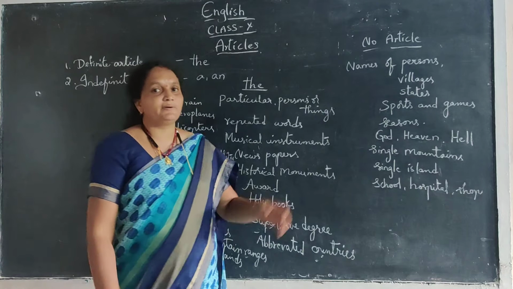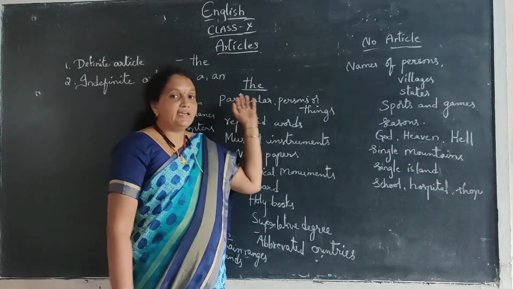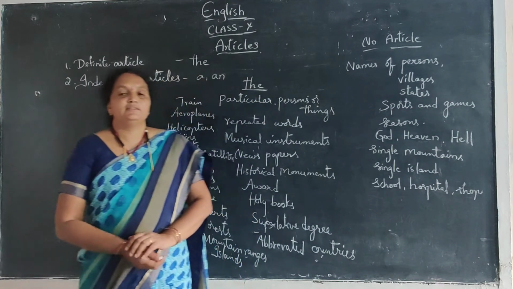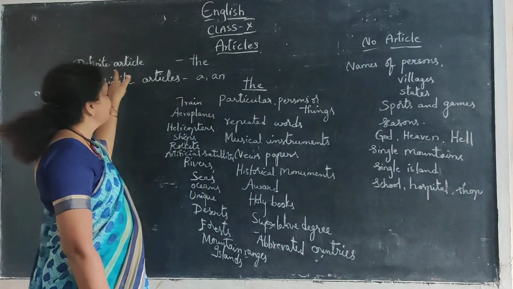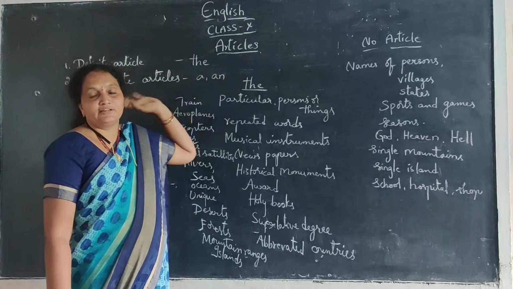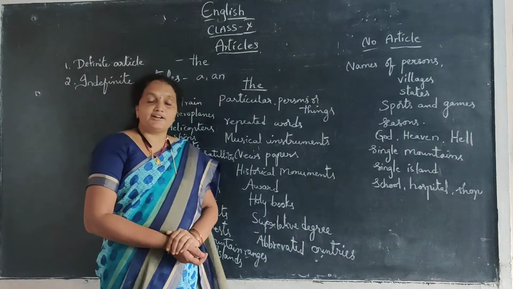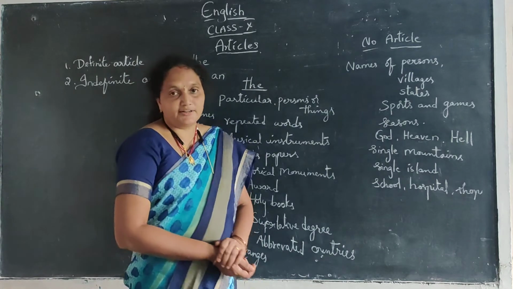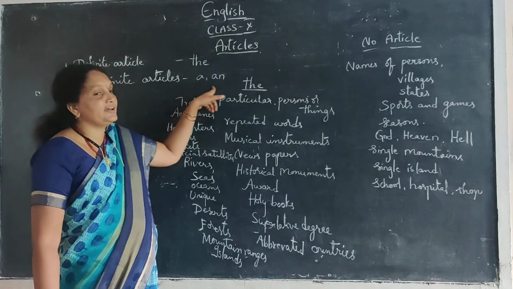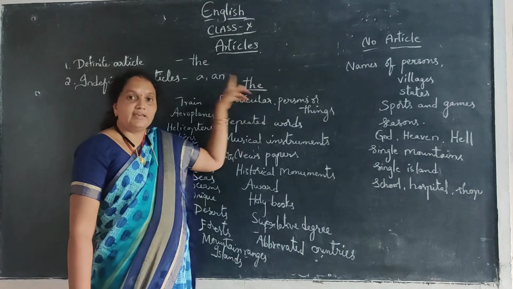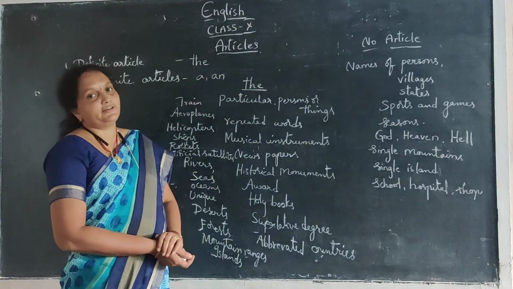Now, let us see the grammar part of articles. Articles means a, an and the. These are of two types. First one is definite article, and the second one is indefinite articles. Definite article is the. Indefinite articles are a and an. A and an are indefinite articles and the is the definite article.